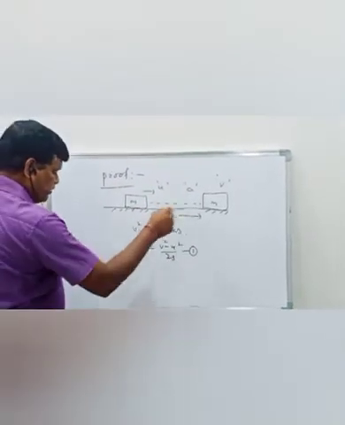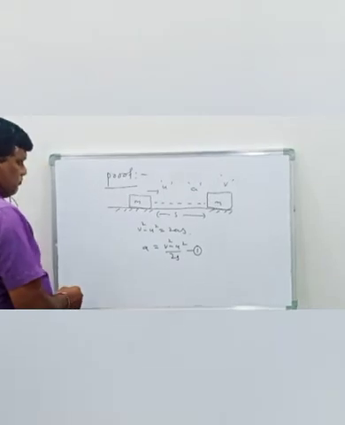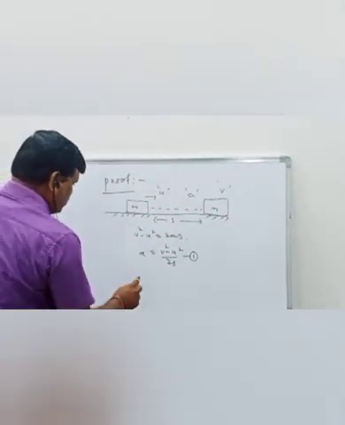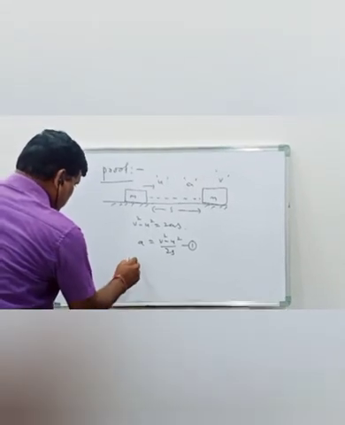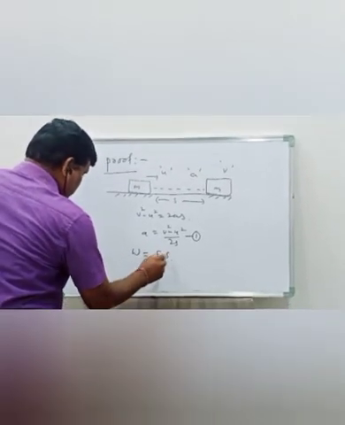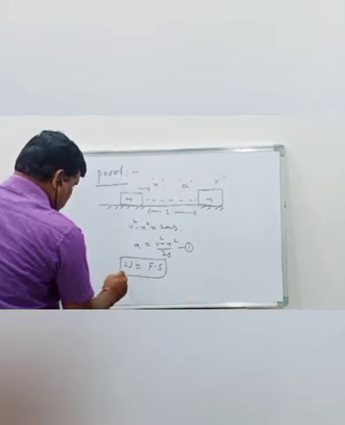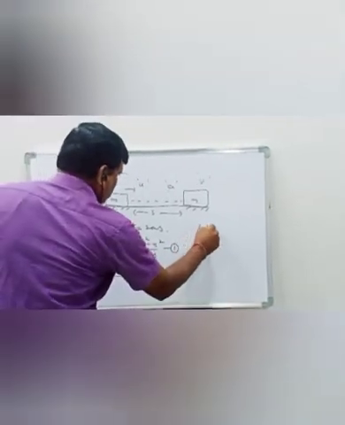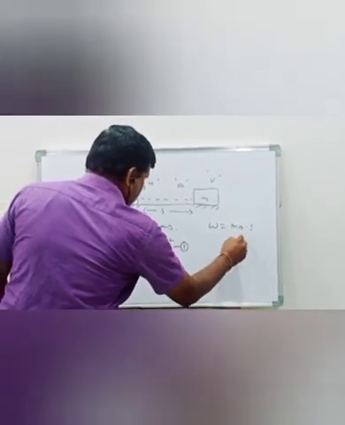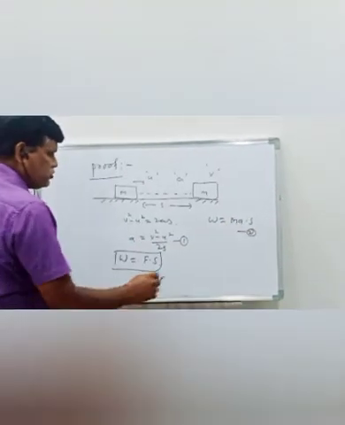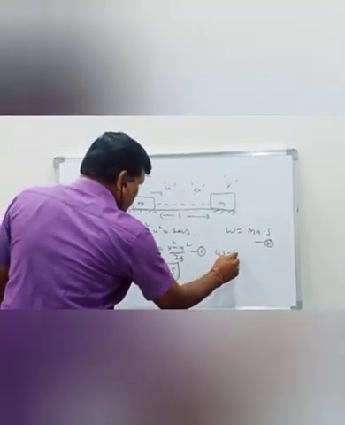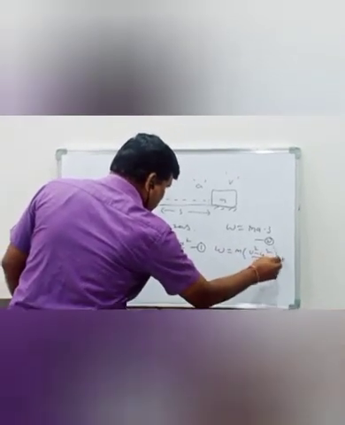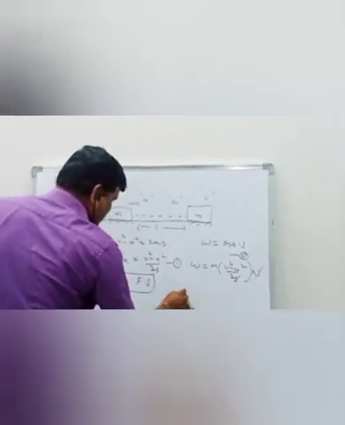So there is work done by the body whenever the body is moving from one position to another position by the force. Work done by the force is equal to force into displacement. So W is equal to m a s. Substitute equation 1: W is equal to m into v square minus u square by 2s, into s. The s gets cancelled.